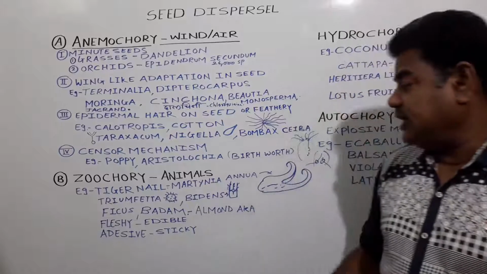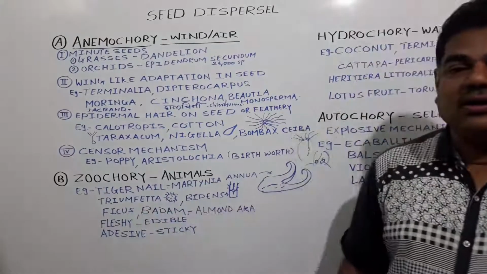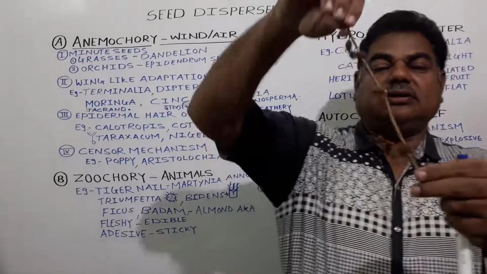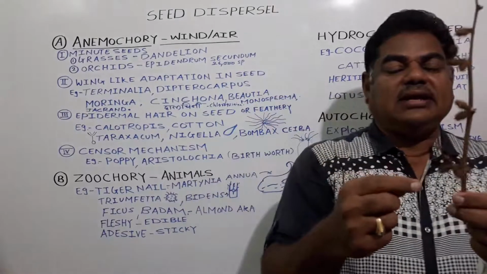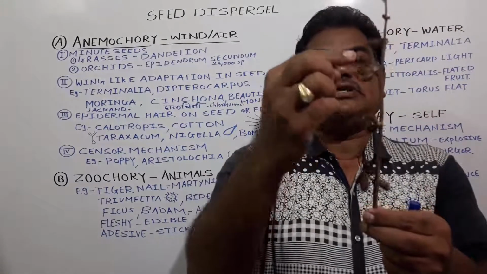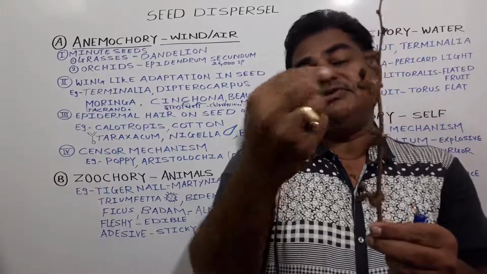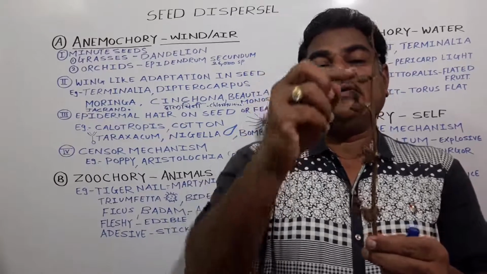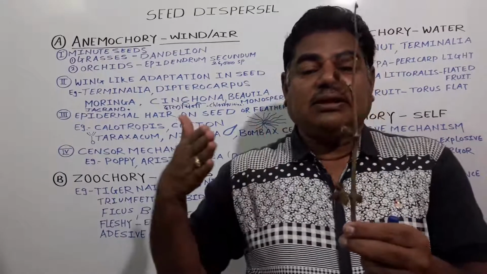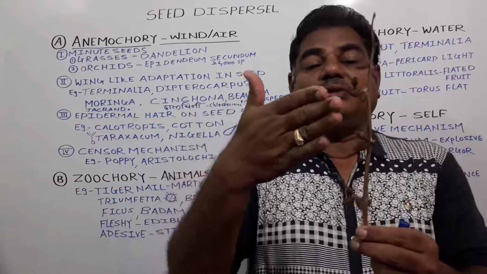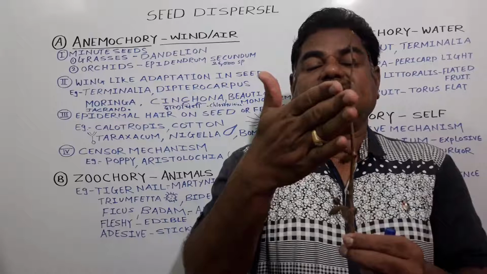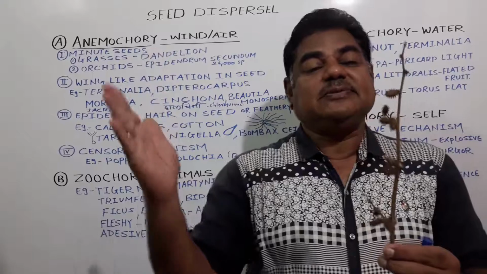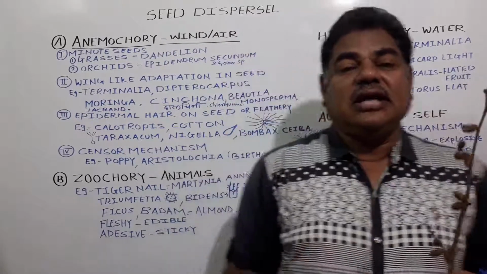In case of these plants, see here, in case of these triumphata, seeds are like this. In case of this plant, these are the seeds, and these plants develop such a type of seeds, and the epidermal cell gets modified into a hook-like structure from all sides like this. And then when the animal moves from this plant, all these seeds get attached, adhere or entangle to the hairs of that animal, and the seeds get dispersed from one place to another along with that animal.